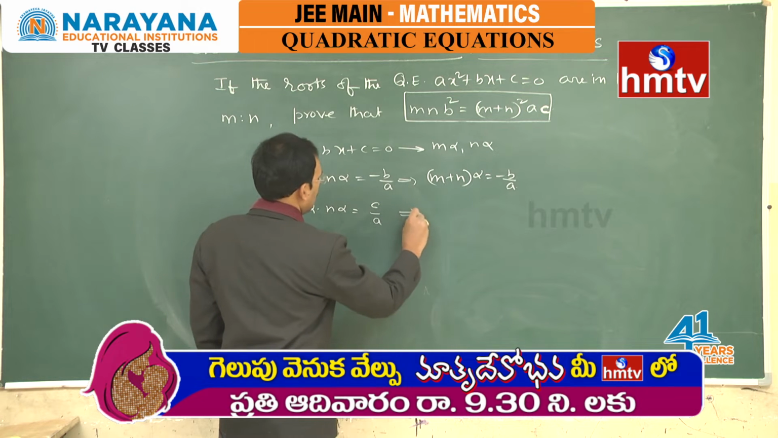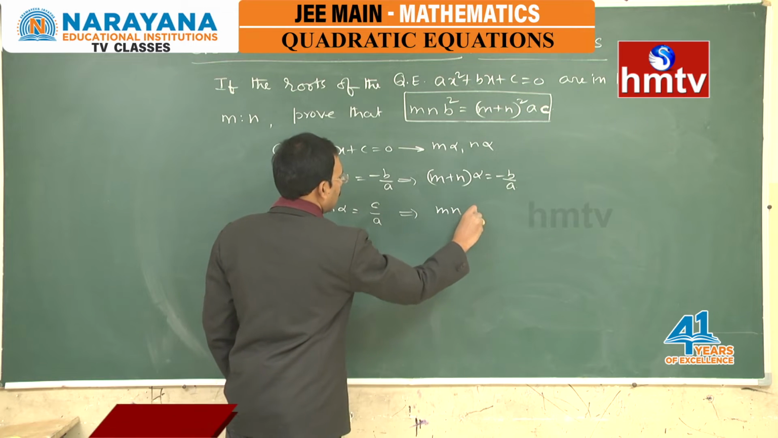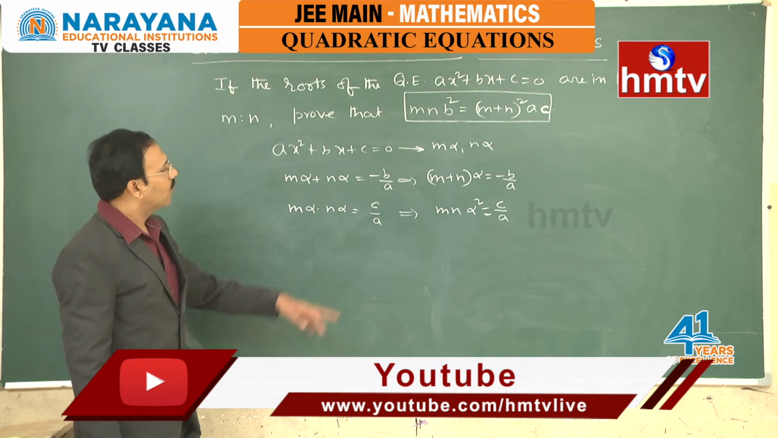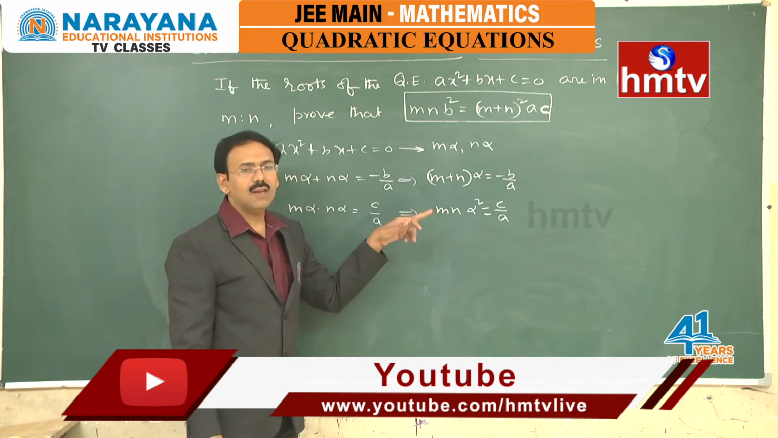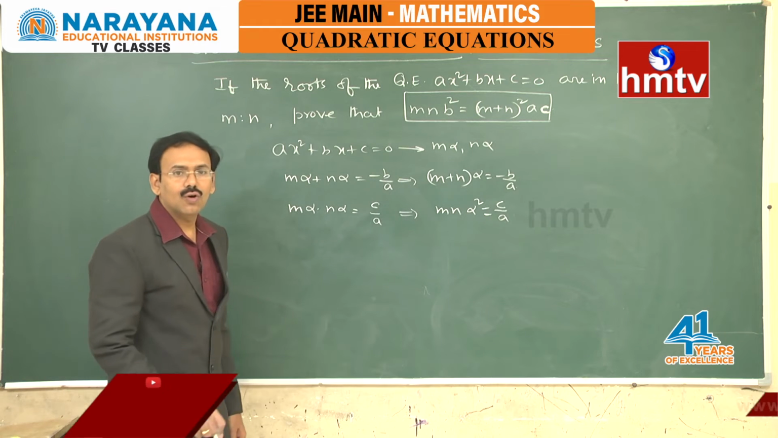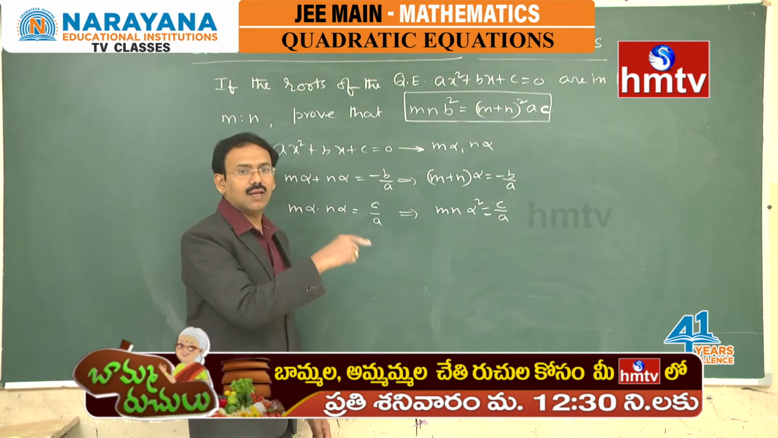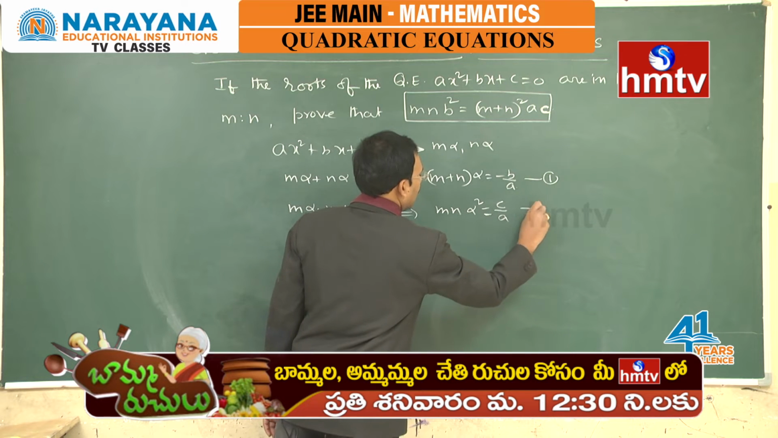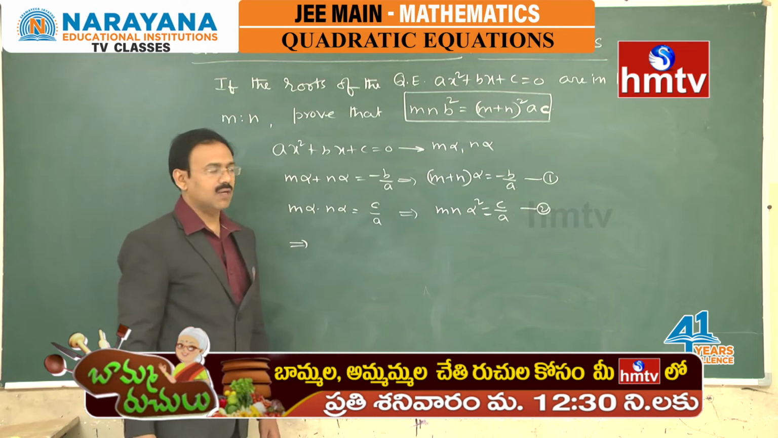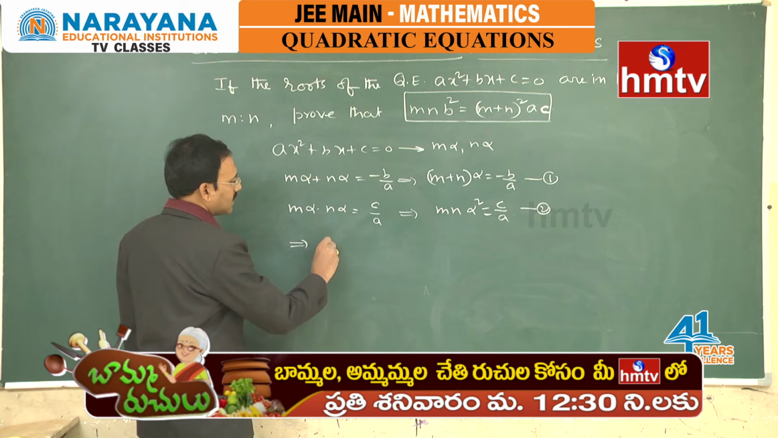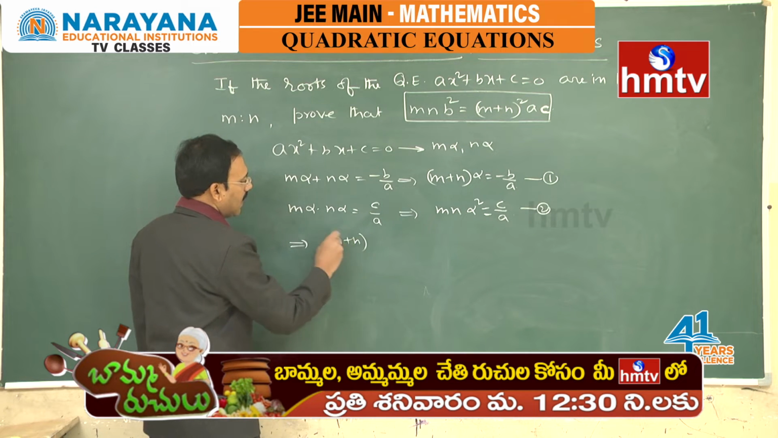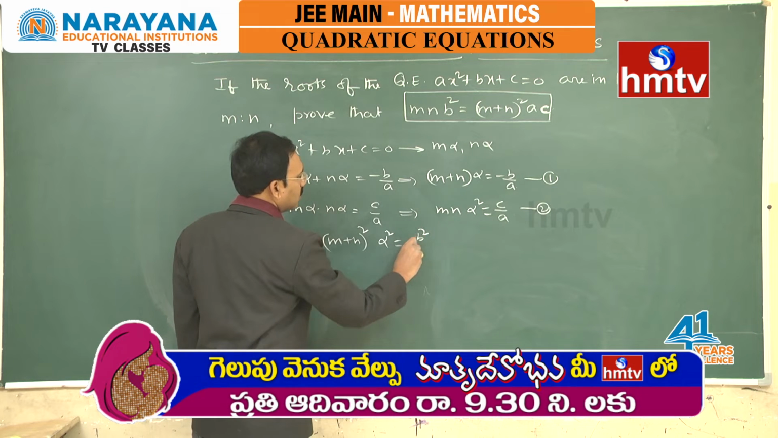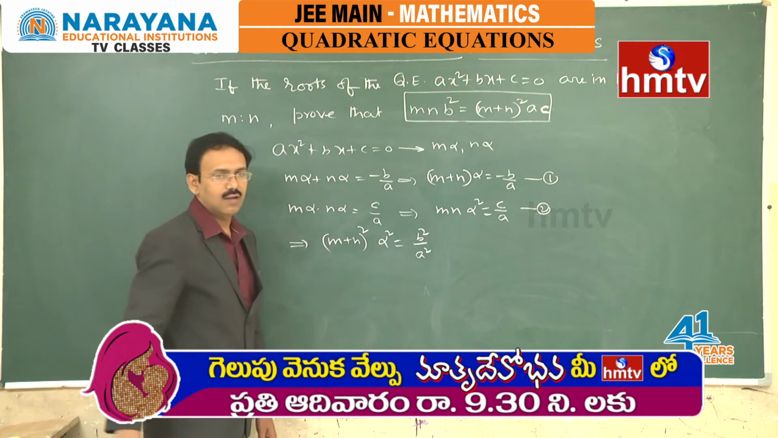So, m n alpha square is equal to c by a. Now, from these two we need to eliminate alpha. So, better you square the equation. Let us call this equation number 1 and this equation number 2. If you square the first equation, you will get m plus n whole square into alpha square is equal to b square by a square.